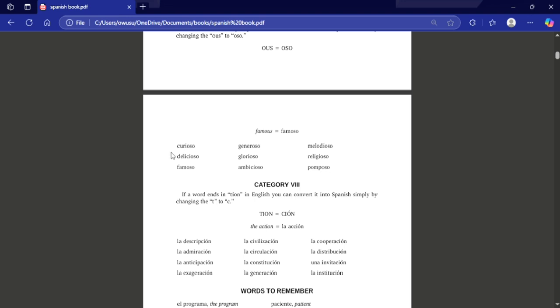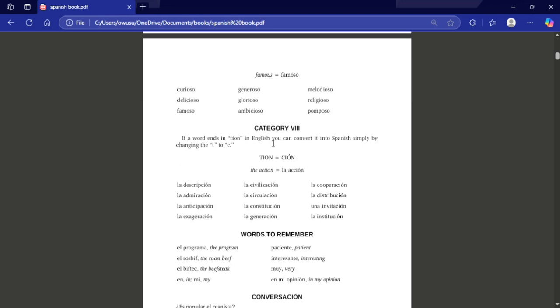Alright, let's pronounce these words. Curioso, meaning curious. Delicioso, delicious. Famoso, generoso, glorioso, ambicioso, melodioso, religioso, pomposo. We have curious, delicious, famous, generous, glorious, ambitious, melodious, religious, pompous.